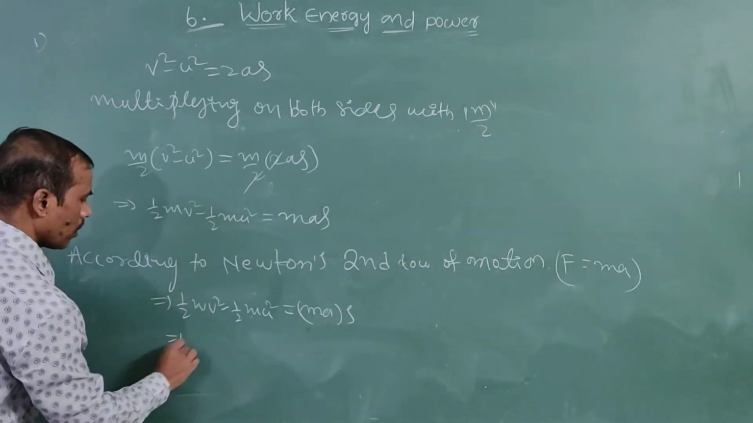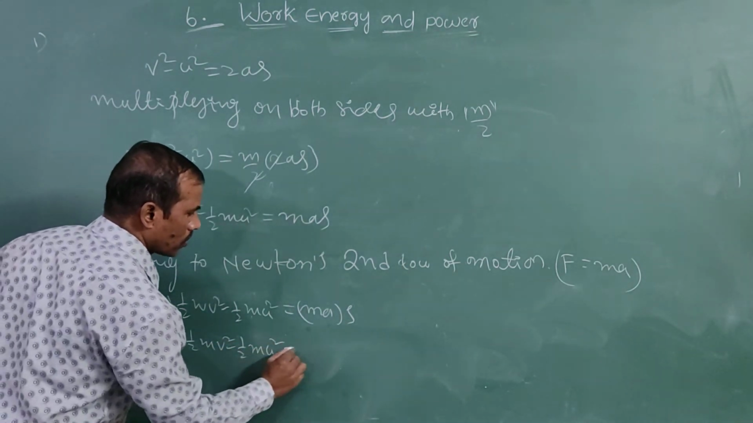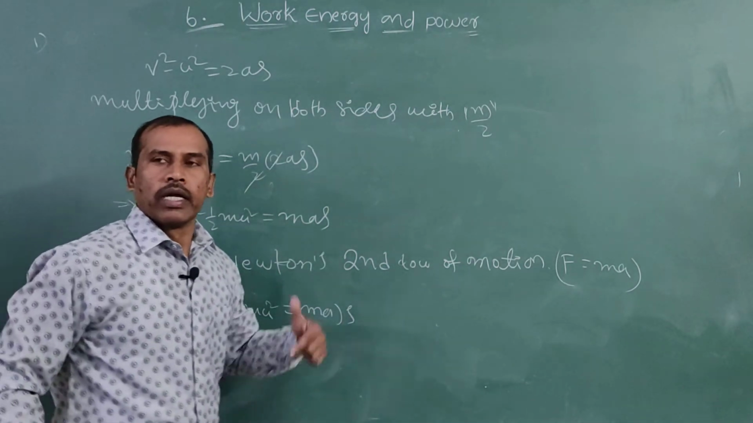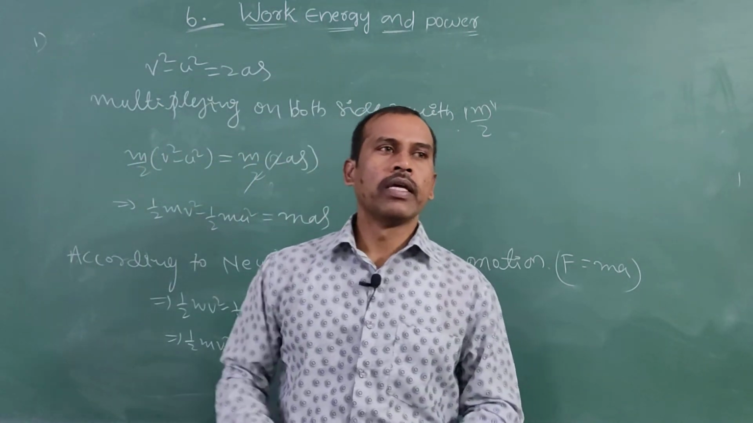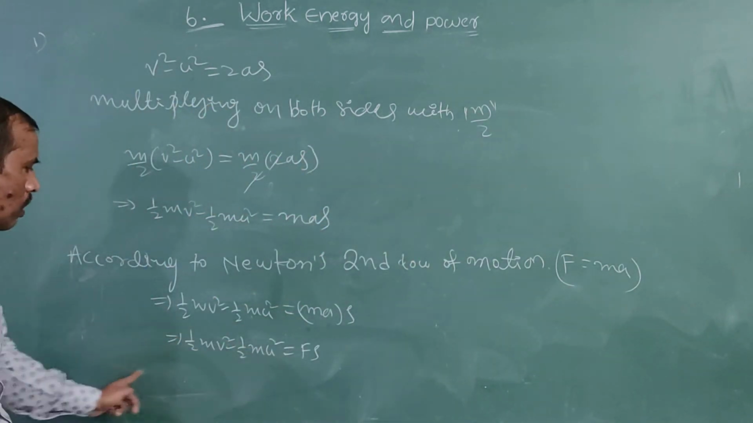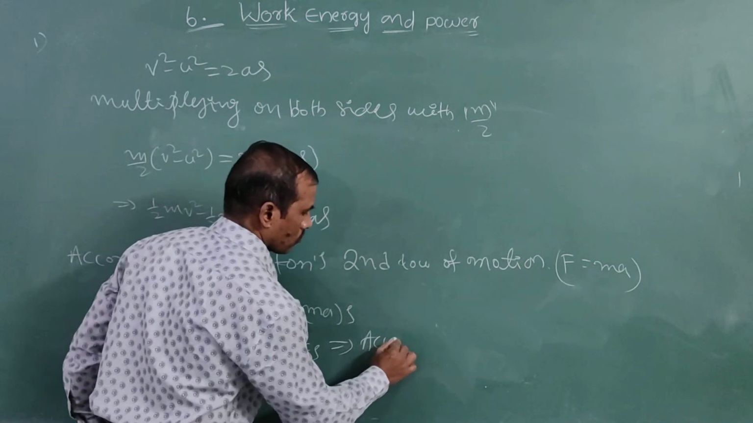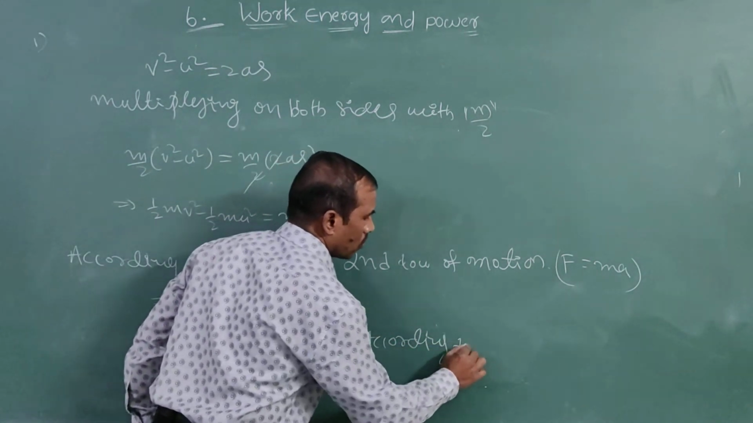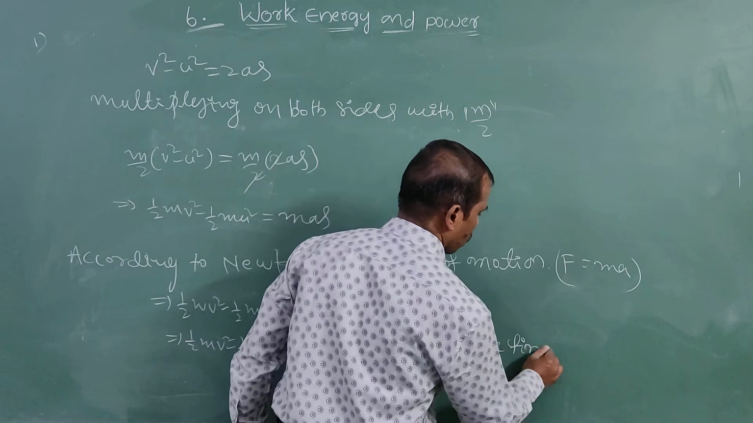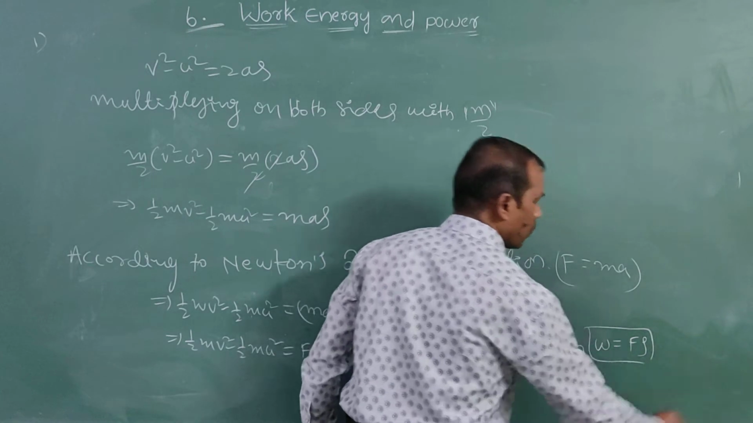This simplifies to 1 by 2 m v square minus 1 by 2 m u square is equal to F s. But according to the definition, work is equal to F s. Now note this one: according to the definition, W is equal to F s.